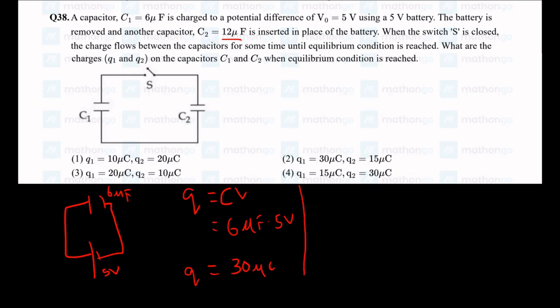Alright, now I remove the battery. Once I remove the battery, it's just going to be a capacitor with 30 microcoulombs of charge on each plate, with opposite signs. And now, to this 6 microfarad capacitor, I connect a 12 microfarad capacitor.